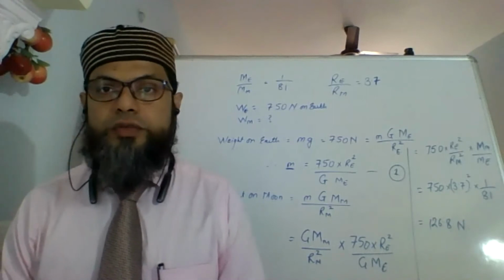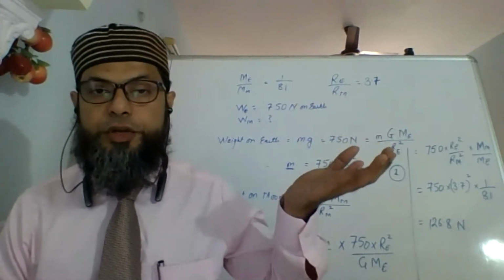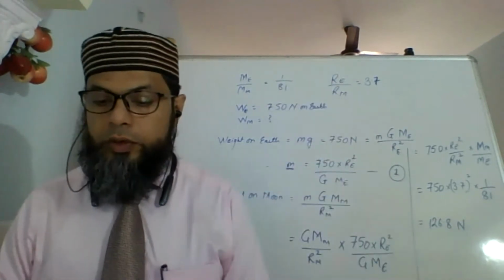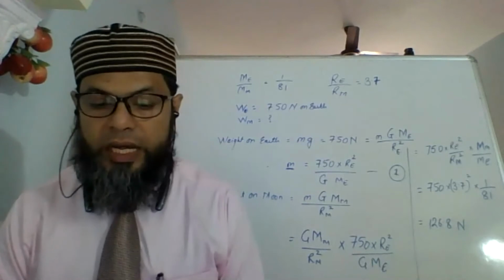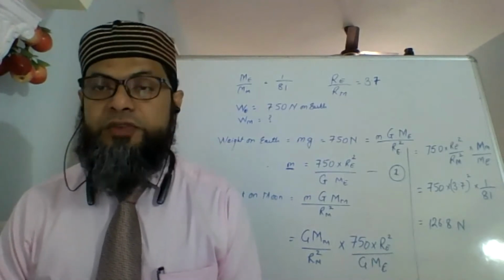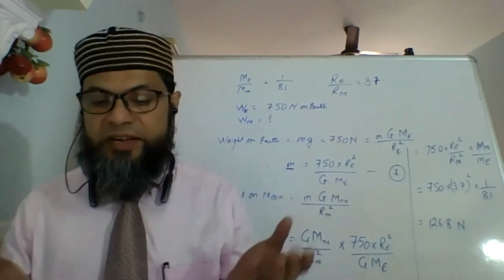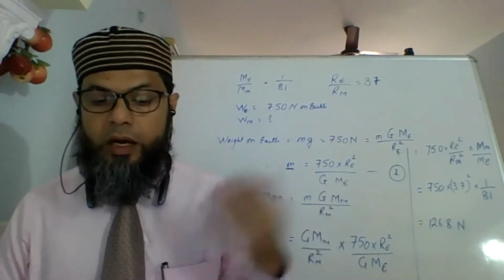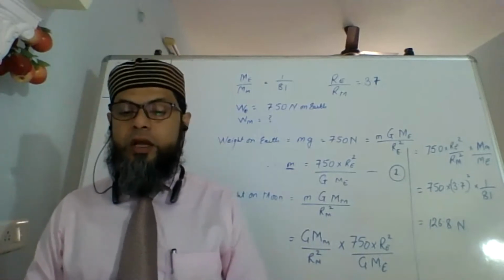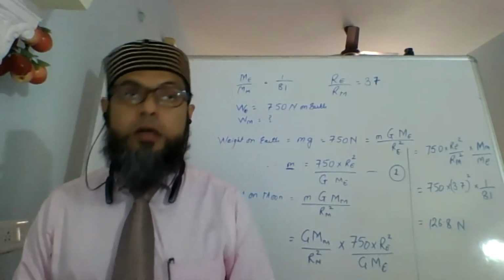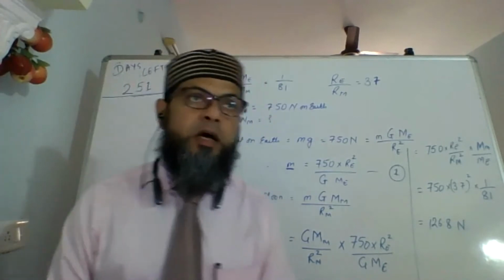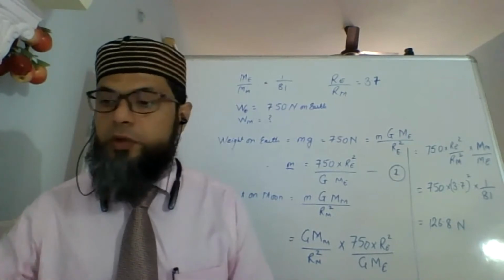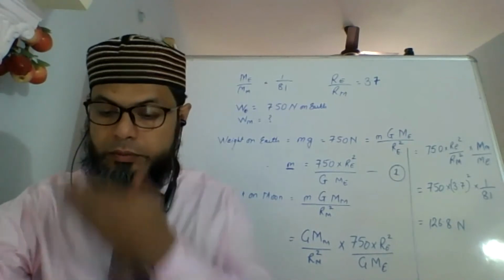In free fall, of course, when you start, the initial velocity is going to be 0, and it's going to keep on increasing as you keep on coming down and down. That is due to acceleration due to gravity. But in normal conditions, there will be friction due to air, and also a buoyant force acting on the object. But free fall is only possible in a vacuum. True free fall is possible only in a vacuum.